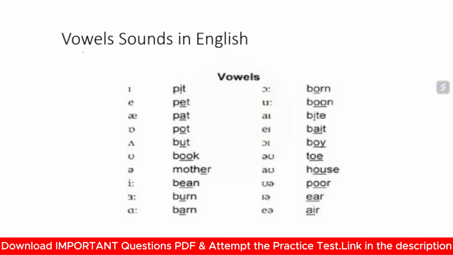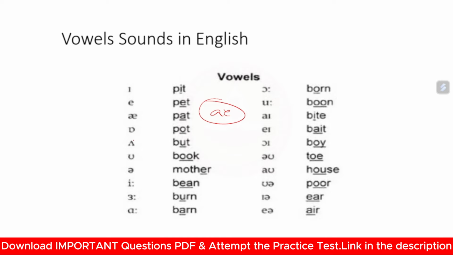Okay, this is a slide related to vowel sounds in English. What does vowel sounds in English mean? Vowel sounds in English is when you pronounce a word and a vowel sound is produced. Okay, pit, pet, pat. See, here in pit, the I sound is produced. In pet, the E sound is produced. In pat, the A sound is produced.